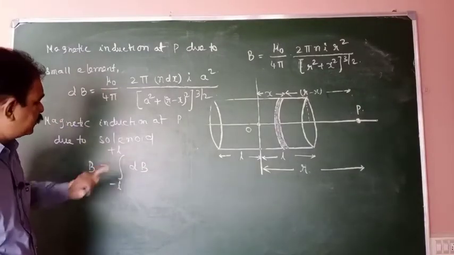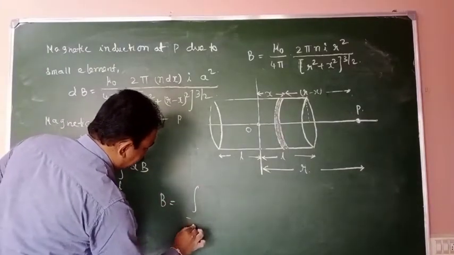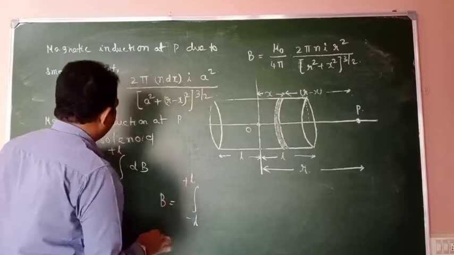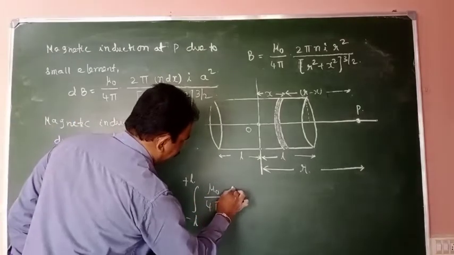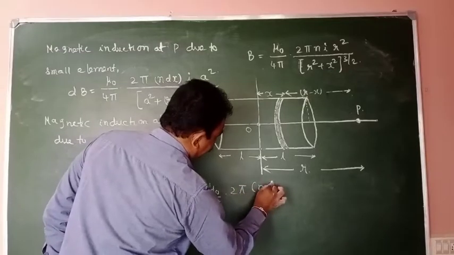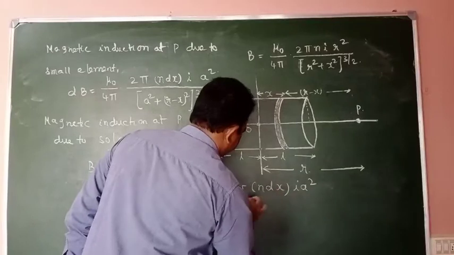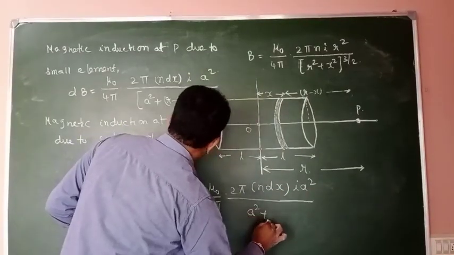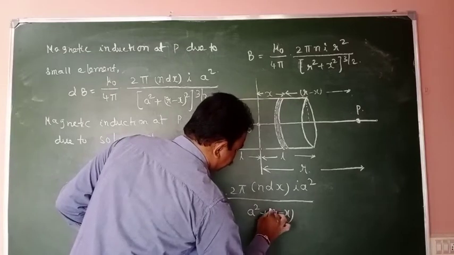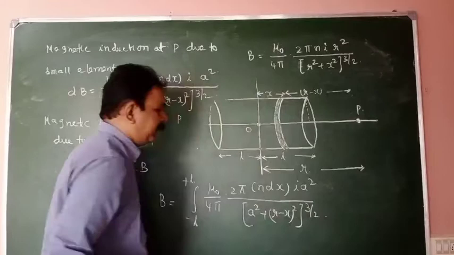You substitute this value here: B equals integral from minus L to plus L of μ0 by 4π, 2π n dx I a² by a² plus (R minus x)² whole power 3 by 2.